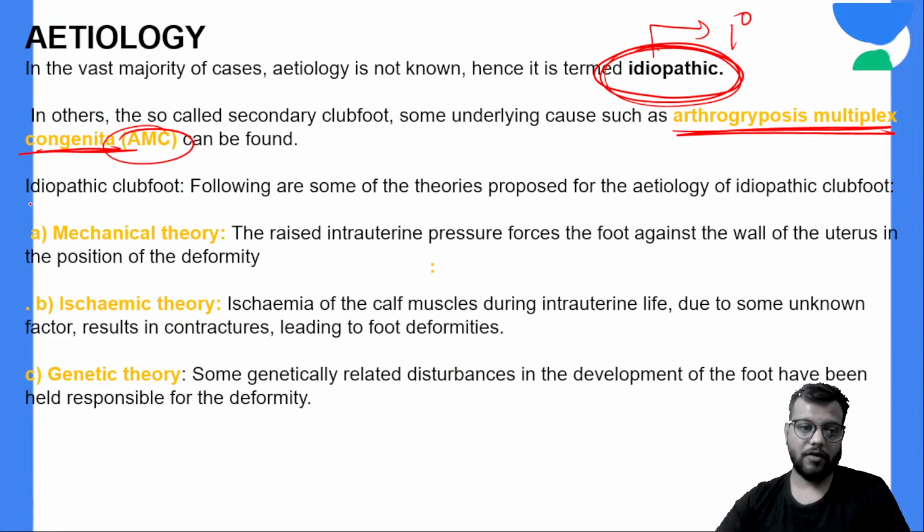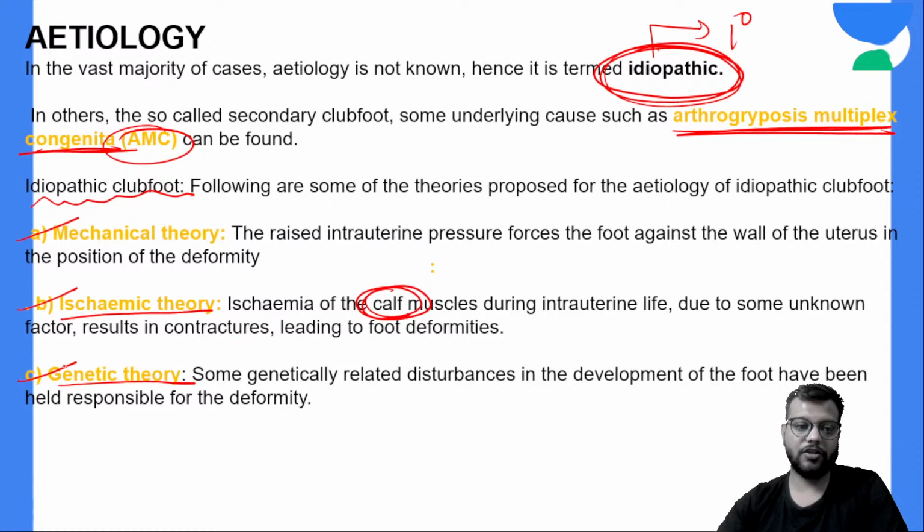Now, idiopathic means no specific cause is known. There are various theories: the mechanical theory related to the intrauterine pressure during intrauterine life, the ischemic theory due to ischemia of the calf muscles during intrauterine life, and obviously the genetic theory due to some genetic disturbances.